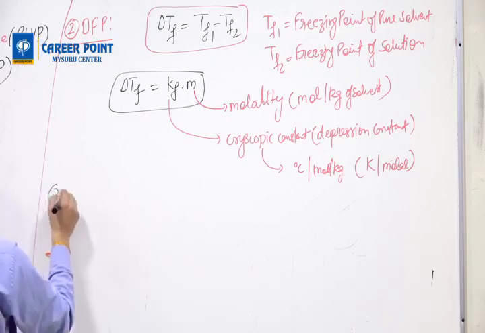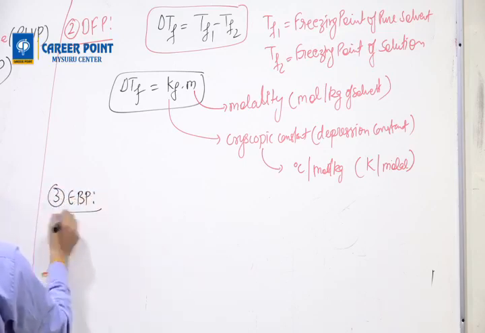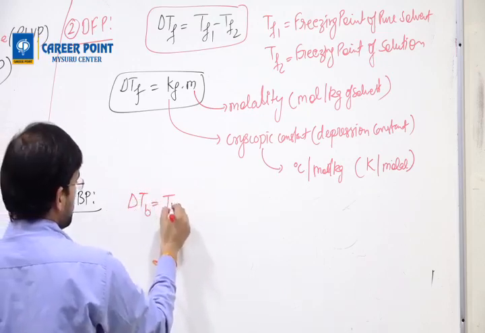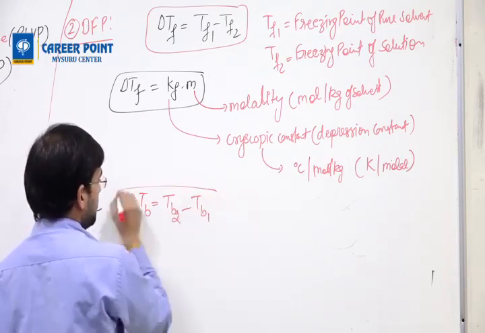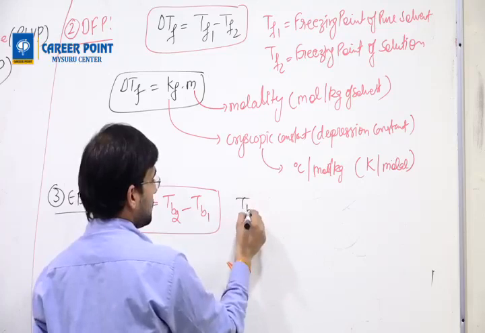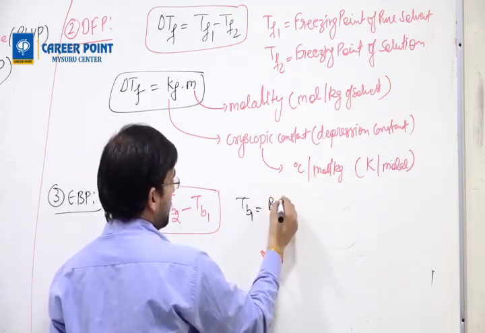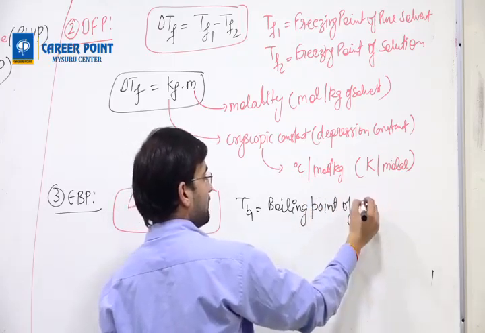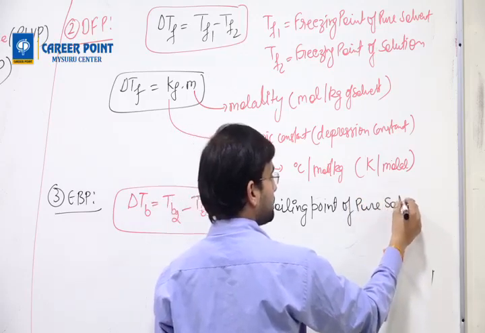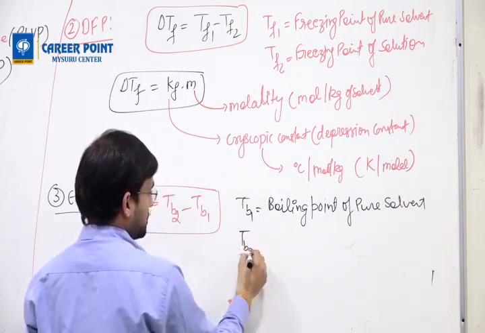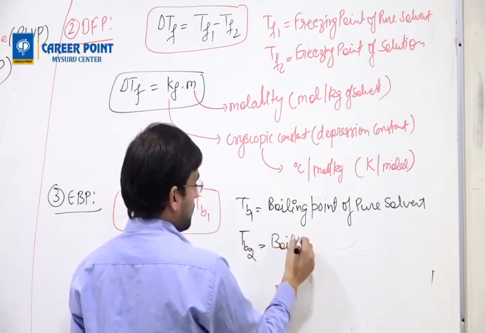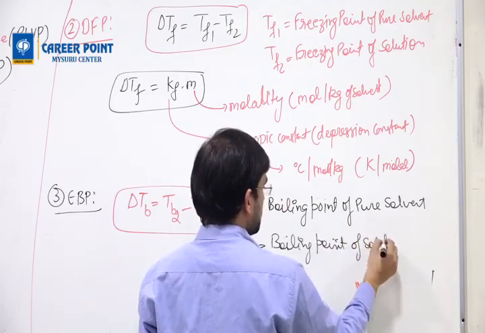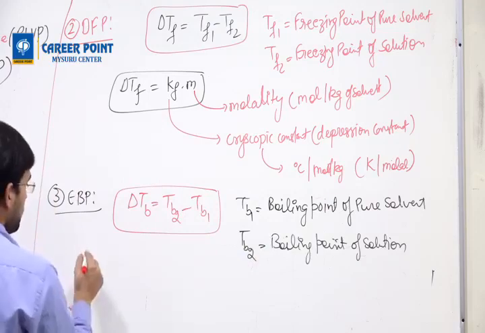Third one is elevation in boiling point, EBP, which is denoted by delta TB equals TB2 minus TB1. Then what is TB1? Same thing, boiling point of pure solvent. What is TB2? Boiling point of solution. Then the formula.